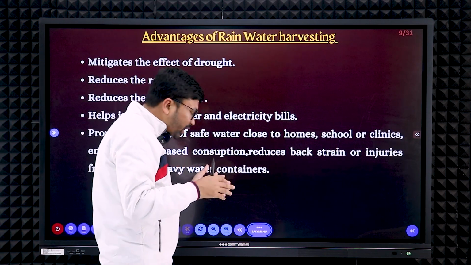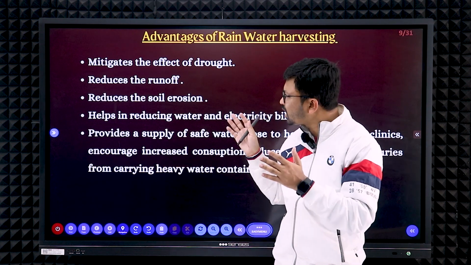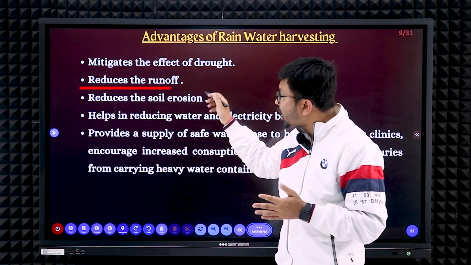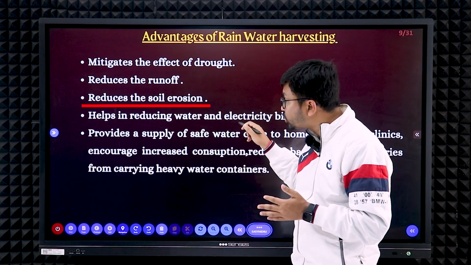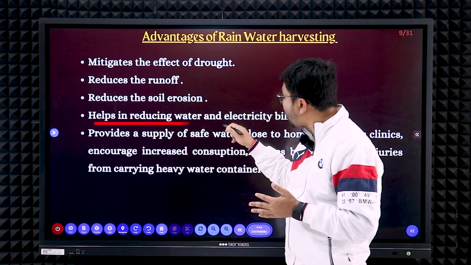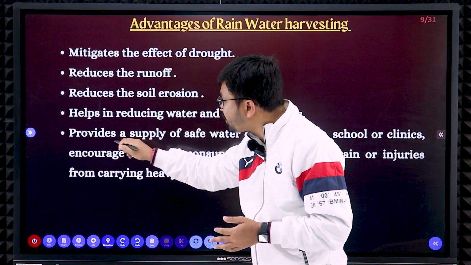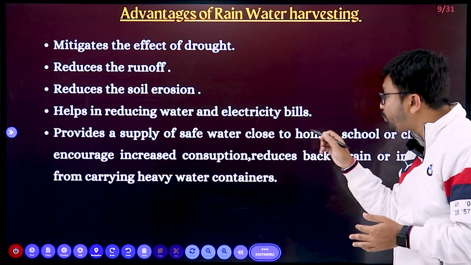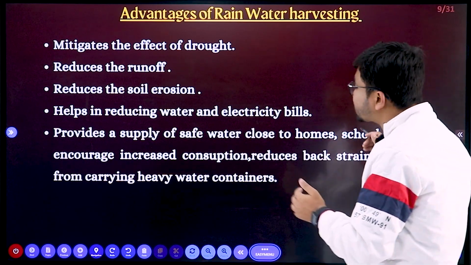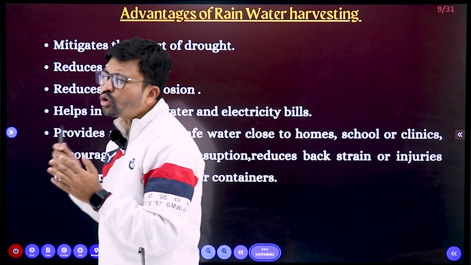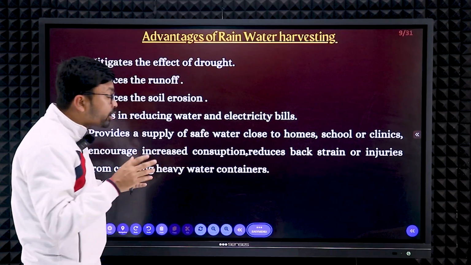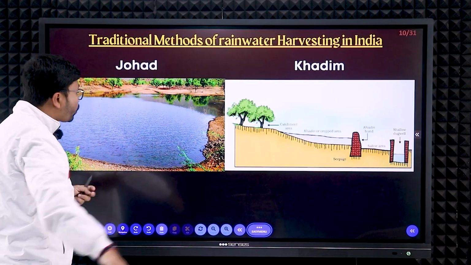Other than that, what are the other advantages you can see? Those are the important points. It reduces the runoff, as well as reduces soil erosion. It helps in reducing the water and electricity bill, and provides a supply of safe water close to homes, schools and other places, right? So those are the advantages of rainwater harvesting.